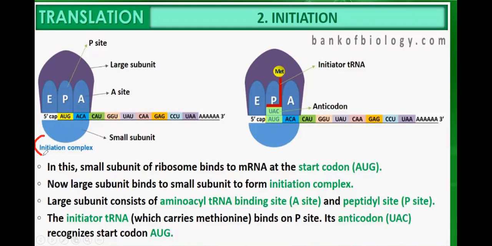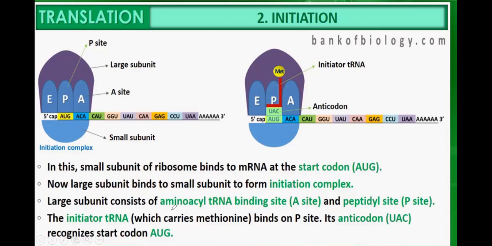The initiation complex. Sometimes a question will be asked: what are the different components of the initiation complex during protein synthesis? The answer is the small subunit of the ribosome, messenger RNA, and the large subunit.